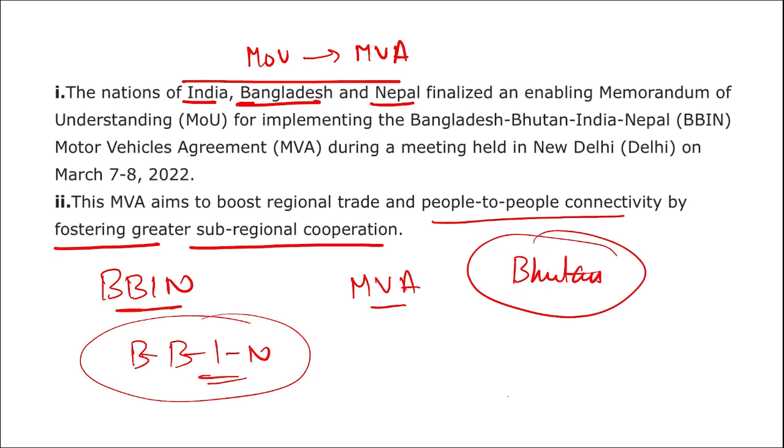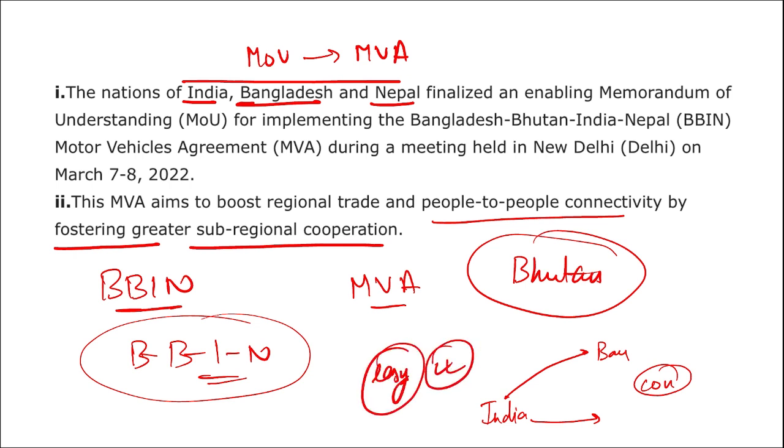For example, if India wants to export products to Bangladesh, and the road connectivity is good, there are no checkpoints, and taxes are not levied on the products going from one country to another, or the taxes are low, if there is cooperation between the two countries, then the ease of exporting goods from one country to the other becomes easy.